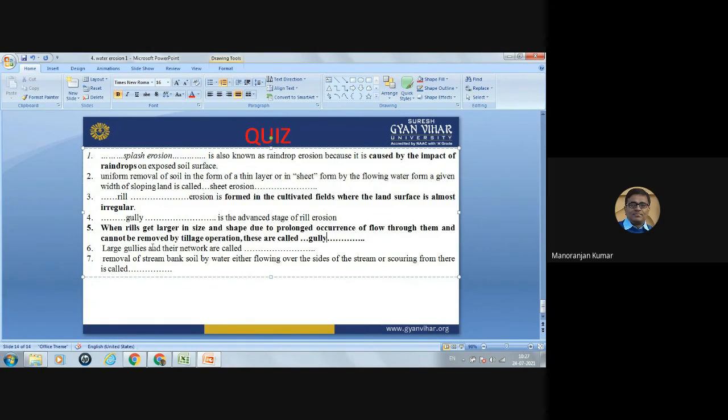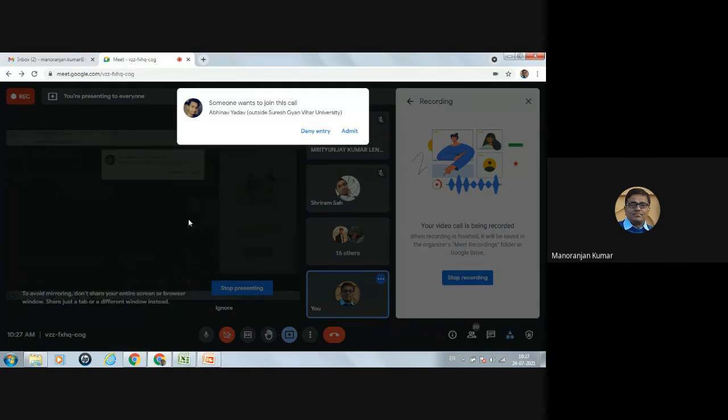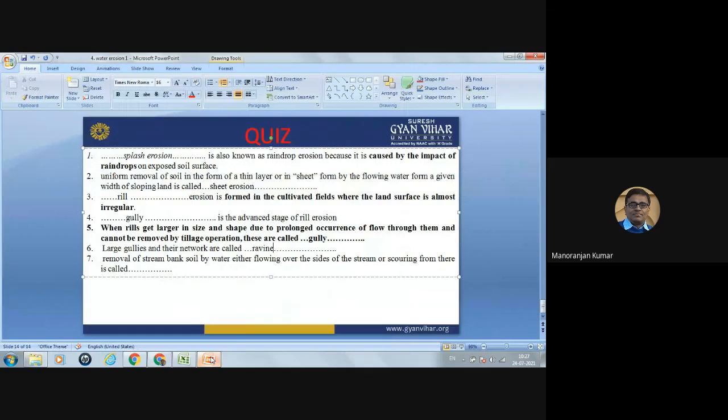Okay. Large gullies and their network are known as the ravine. Seventh is removal of stream bank soil by water either flowing over the side of the stream or scouring from there is called stream bank erosion. So these are some quiz questions related to this.